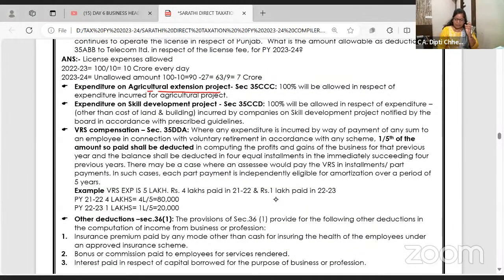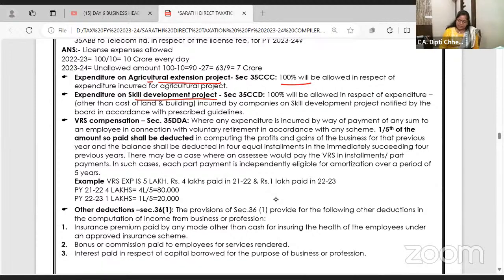Agricultural extension project. So many times government is giving lot of the help for the agricultural produce development and all. For that, if you have incurred any expense, it's 100% allowed. Skill development expense. To develop the skills so that more business is generated, that is 100% allowed. These are all for reading.